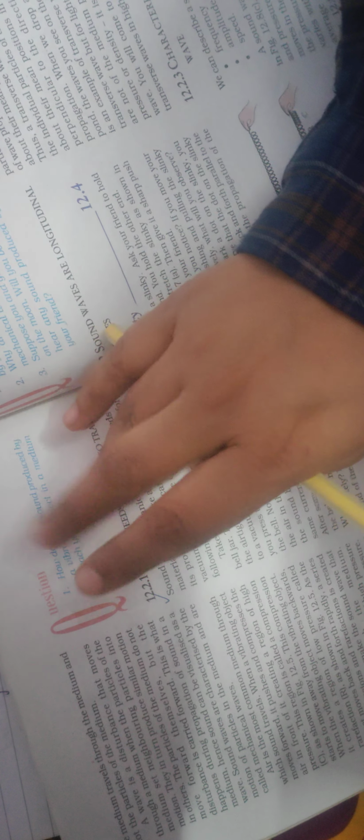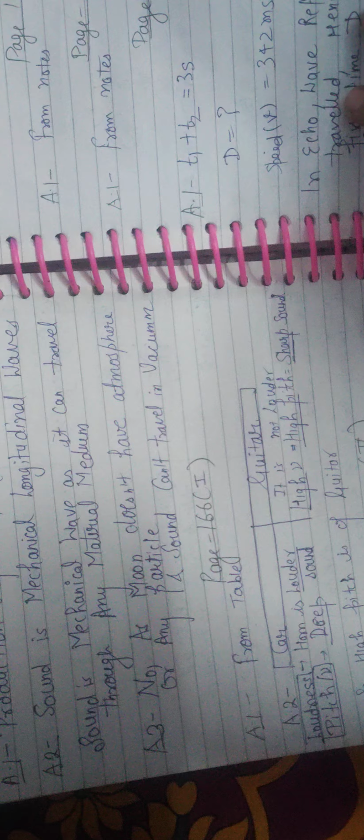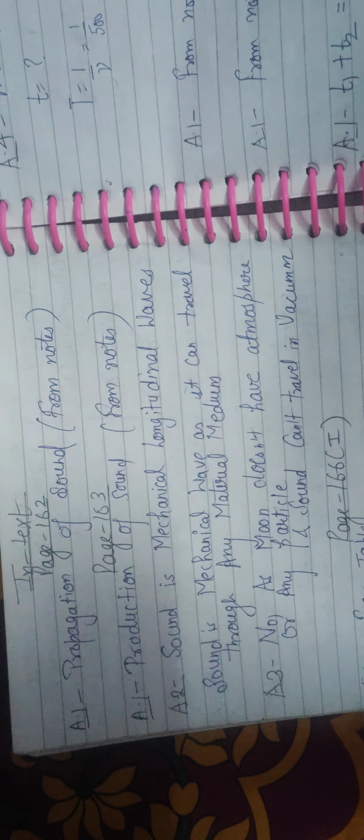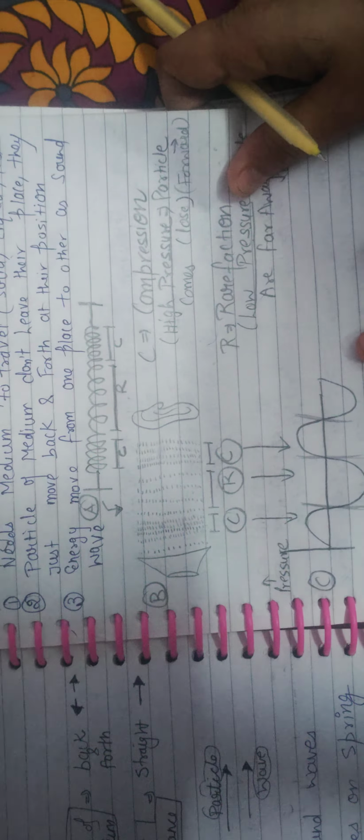So this is known as propagation of the sound. You will do it from the notes. I have made one diagram of the ear. You can see there the propagation and travel of the sound, how it is traveling, by compression and rarefaction. So these three conditions you will write down. This way it is producing.